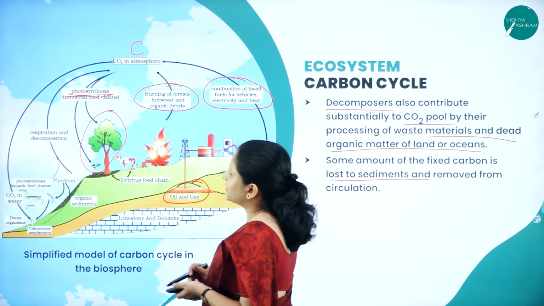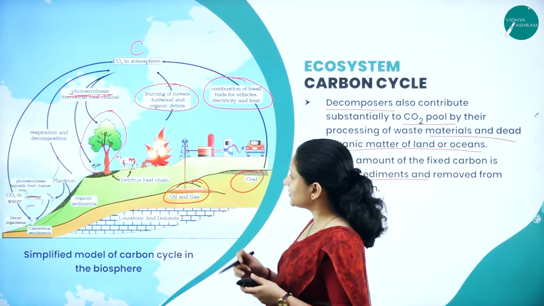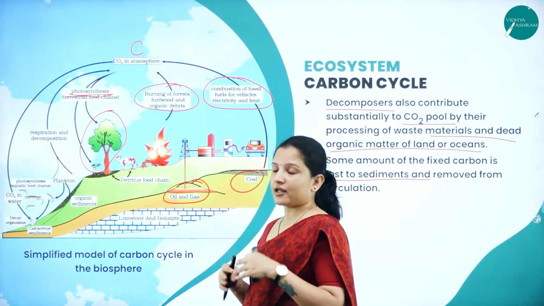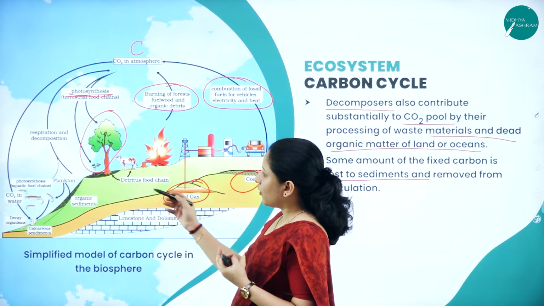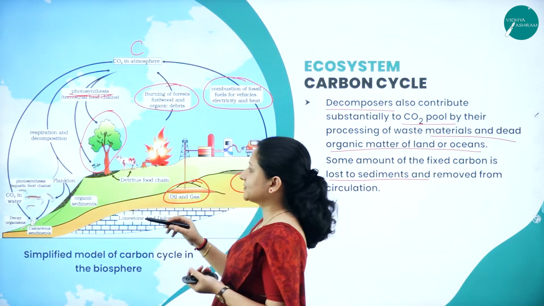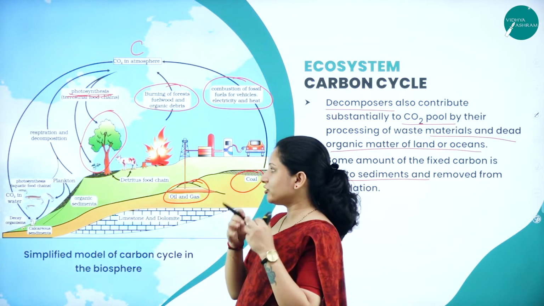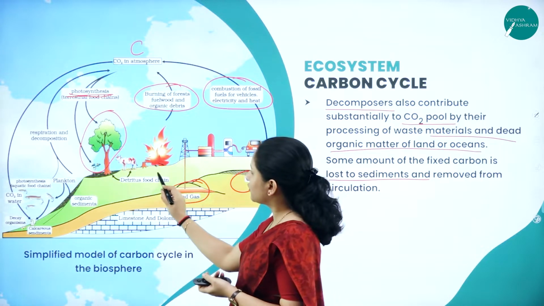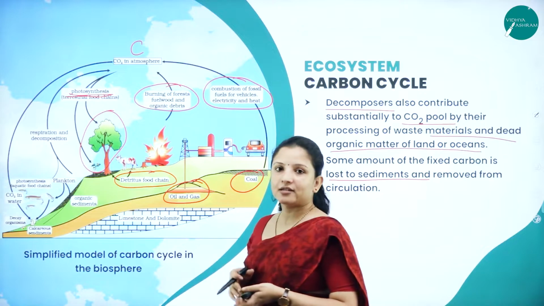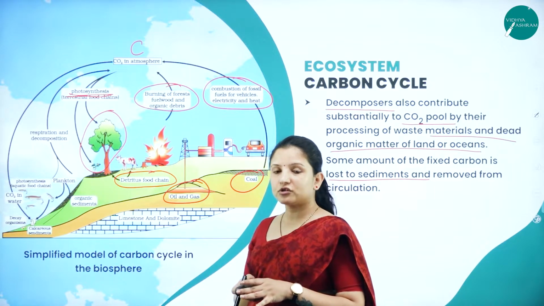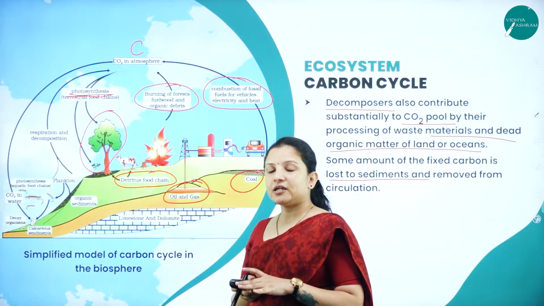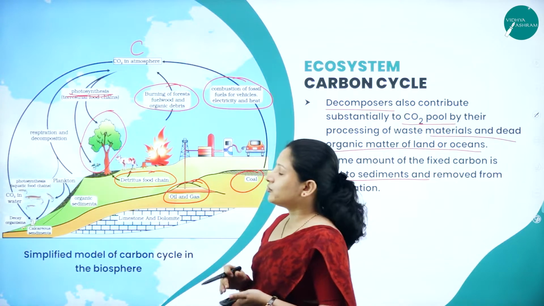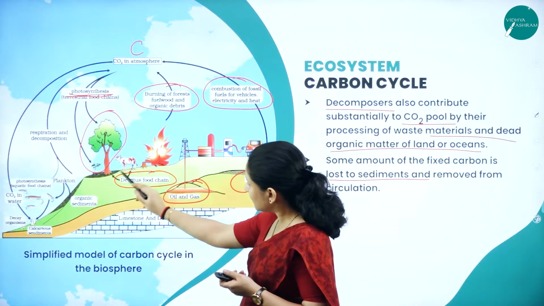So when they are utilized by the plants during photosynthesis, the carbon becomes part of the body. When these plants die and decay, or when animals feed on these plants and the animals also die and decay, what happens? It will enter into the soil. Why? Because of the action of the detritus, those organisms which decompose or break down the organic material into smaller fragments. So at that time also they will lead to carbon deposition in the soil.